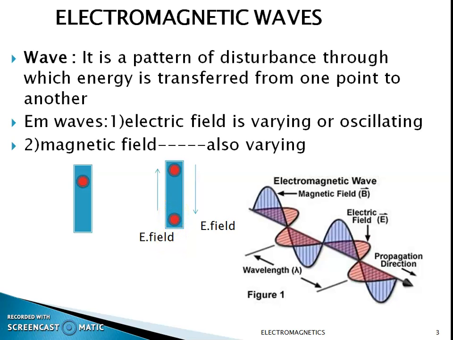If the electric field changes its direction alternately, first downward and then upward, then the position of the charge also changes alternately. So by changing the direction of the electric field, we change the charge flow. That is, the direction of the charge is changing continuously, so the charge is moving.